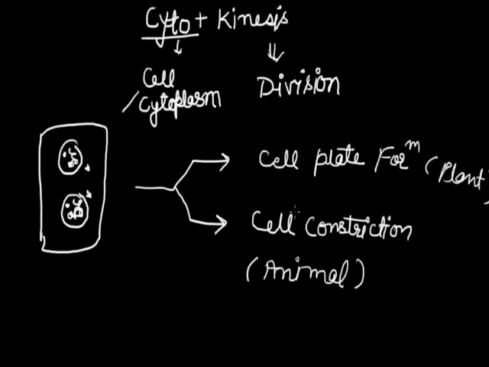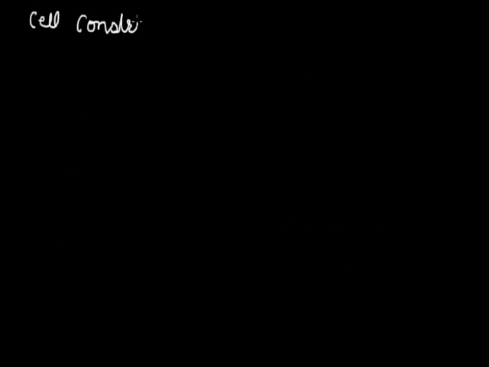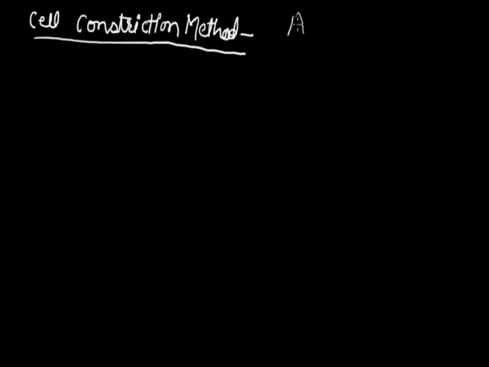So first we will discuss the cell constriction method. This is also called cell furrow formation, and it occurs in an animal cell.